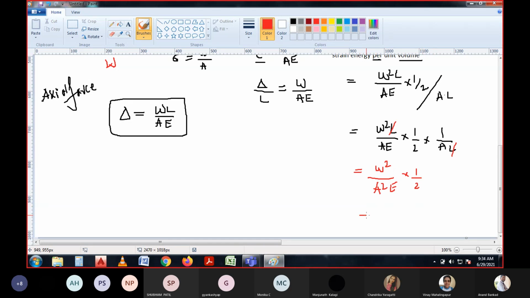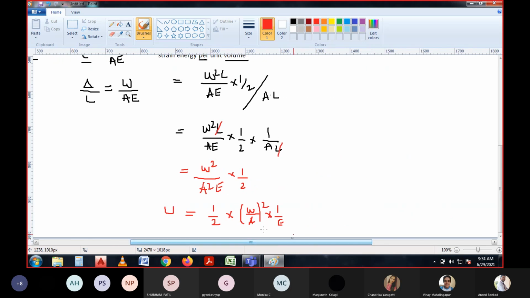So again, if you rewrite this equation for total strain energy in the body, that is half, W by A having the square, multiplied with 1 by E, right?